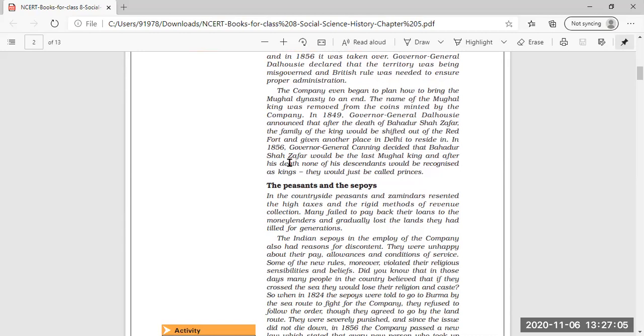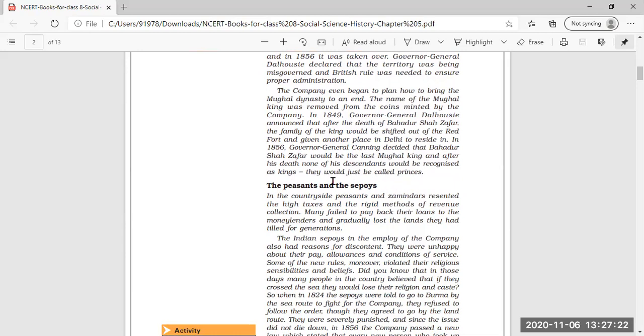Now, in 1856, Governor General Canning decided that Bahadur Shah Zafar would be the last Mughal king, and after his death, none of the descendants will be recognized as kings. They would just be called princes.